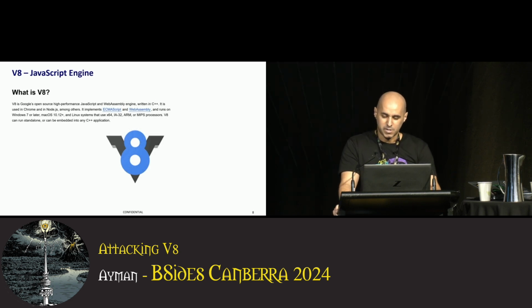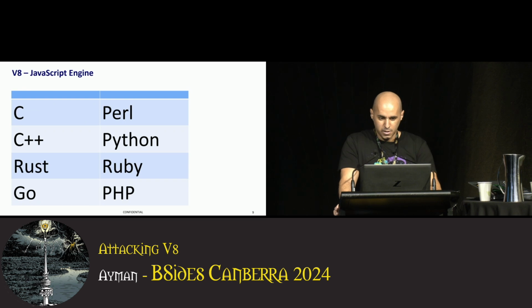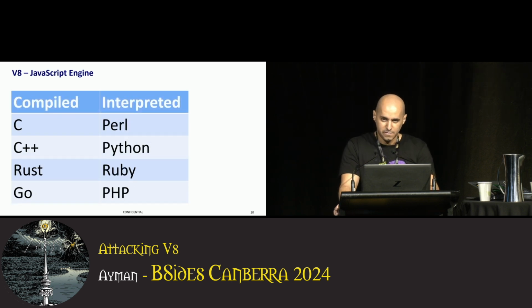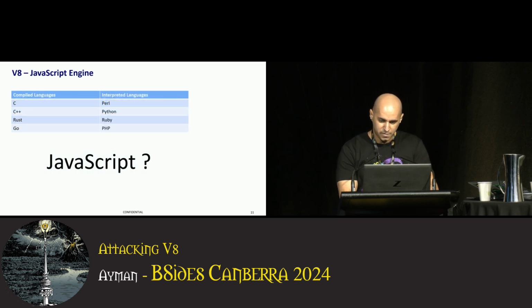V8 is a JavaScript engine created by Google, and it powers Google Chrome and Node.js. What's a JavaScript engine anyways? Here are 2 sets of programming languages. What do you think each set have in common? Languages on the left are compiled, while the ones on the right are interpreted, which are slower but more flexible than compiled languages. Where would JavaScript fit?